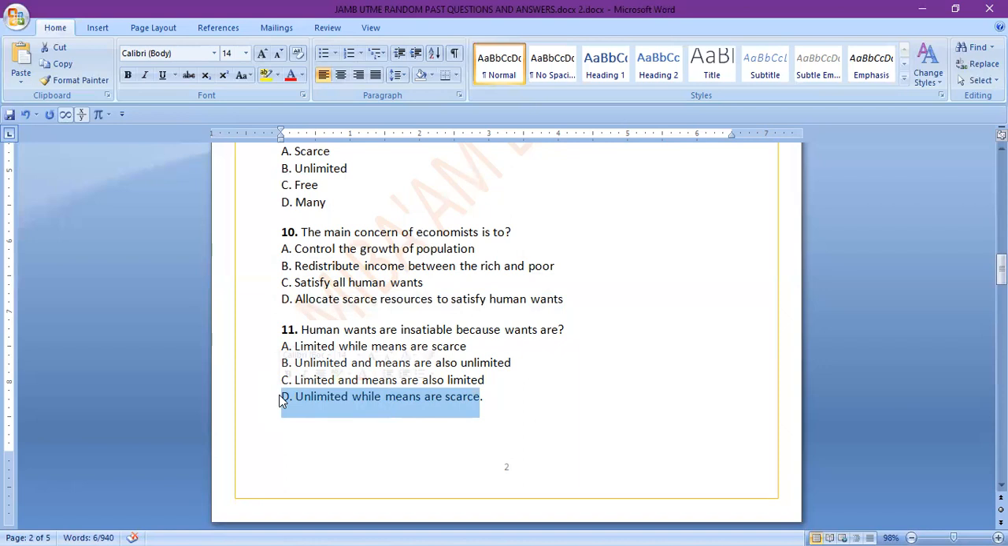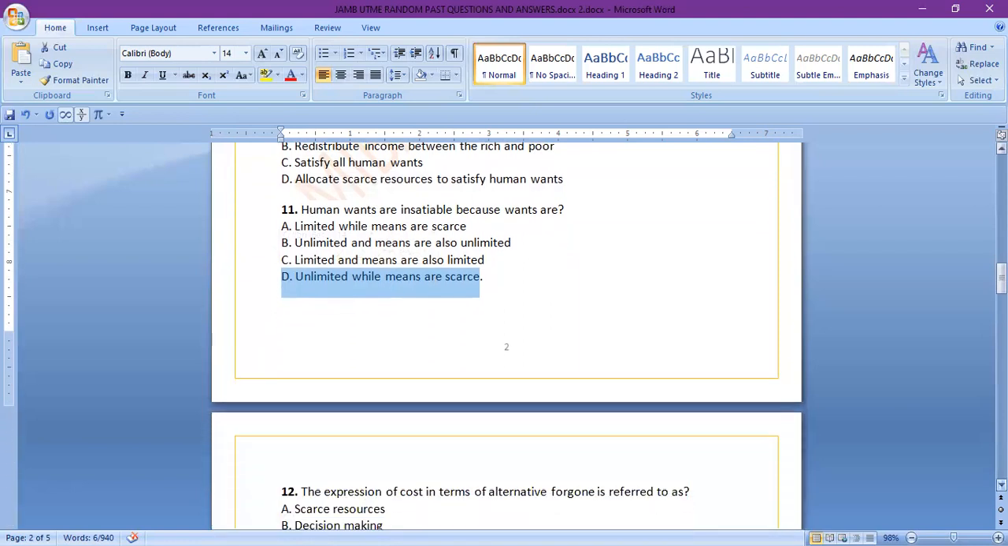Yeah, it's still the same part of the reason why we study economics. Human wants are unlimited while the resources that are to be used to satisfy those wants are scarce. And that is why, like I said earlier, we have to use the limited resources to satisfy some of the wants that are priority to us.